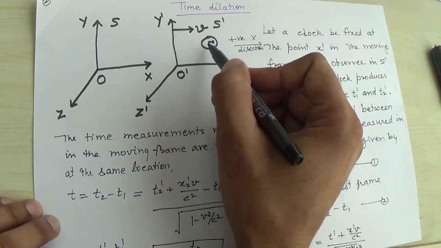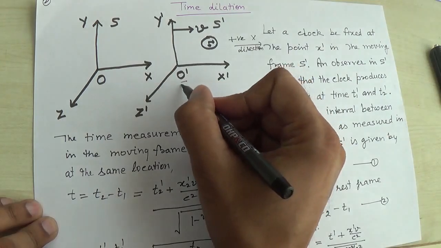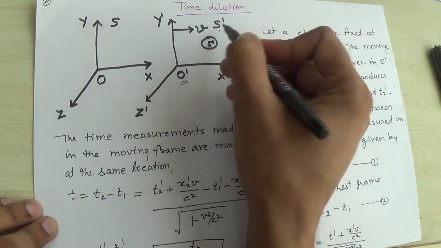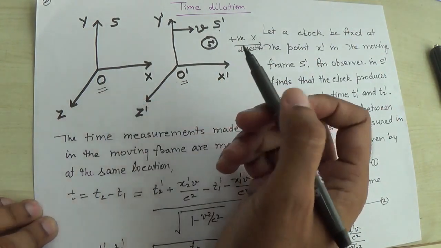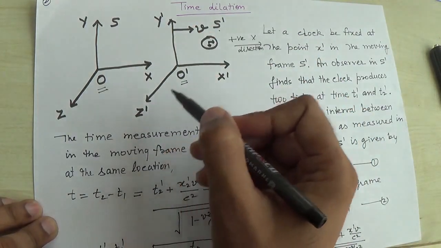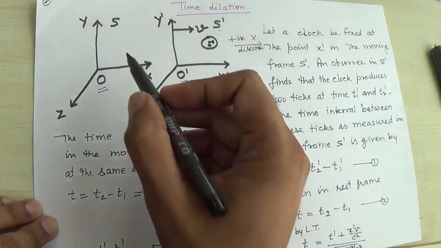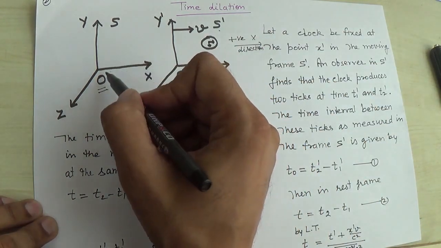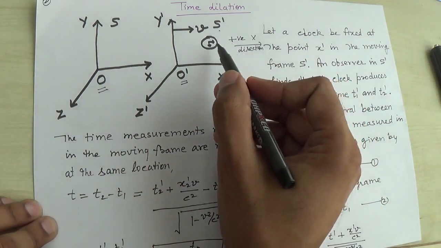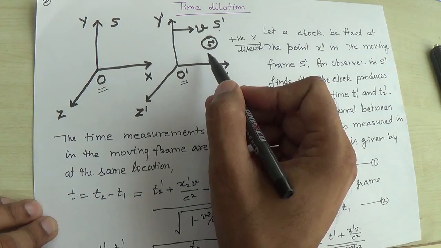A clock is fixed in this moving frame. O prime is an observer in the S prime frame, and here O is the observer. x prime, y prime, z prime and t prime are the coordinates in the S prime frame. According to the observer O, the coordinates of any event will be x, y, z and t.